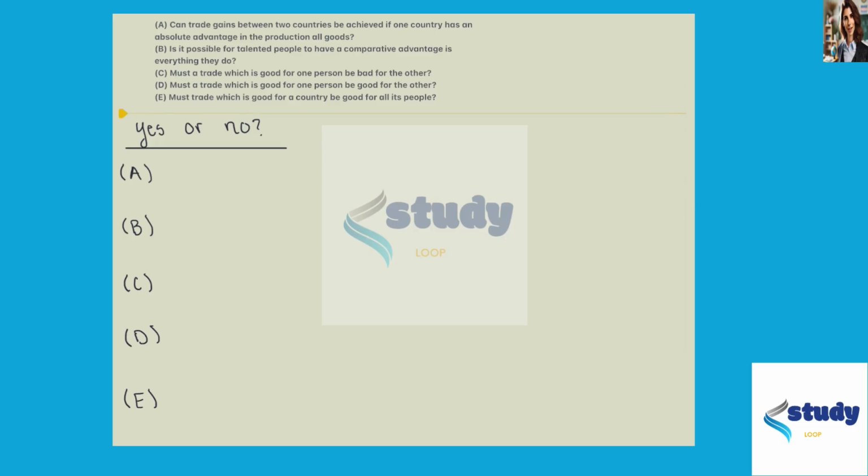Going over some concepts of trade and trade gains, we're going to answer these questions A through D. They're just simple yes or no's with brief explanations.